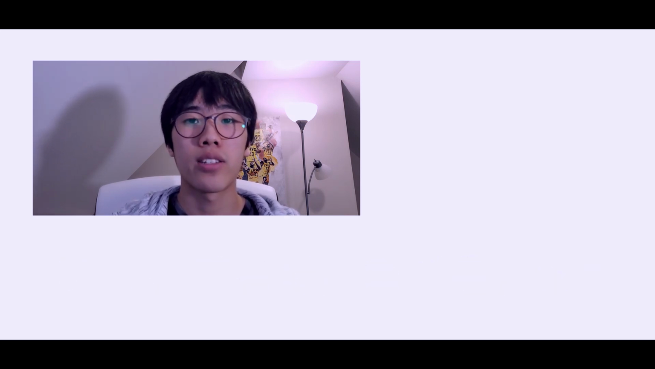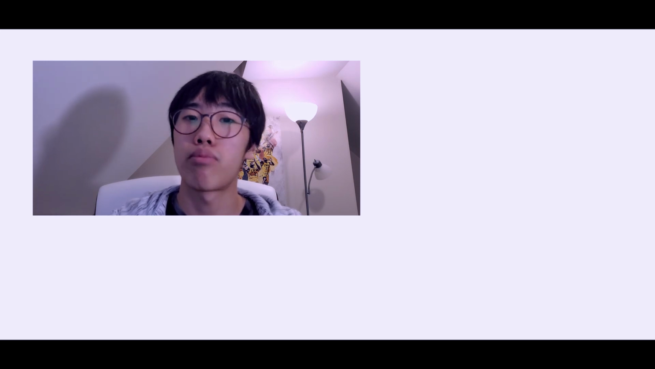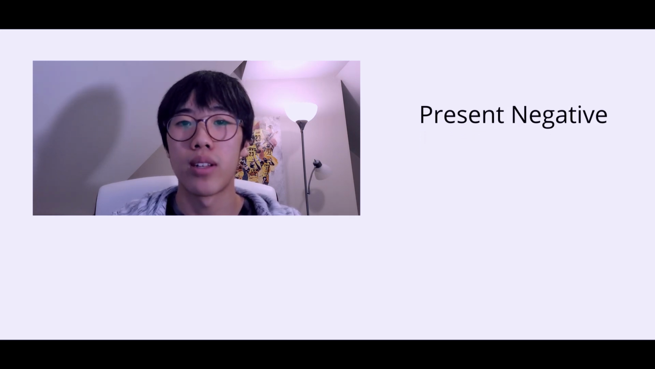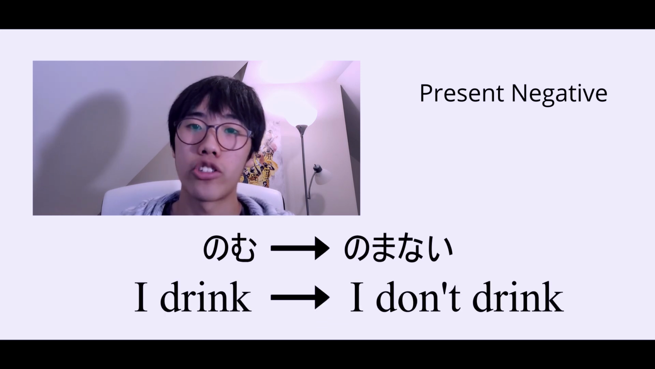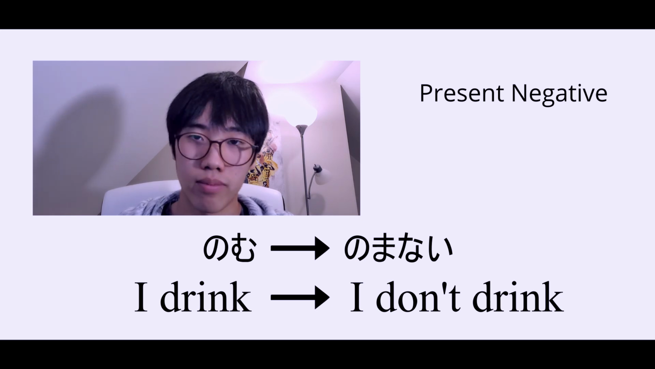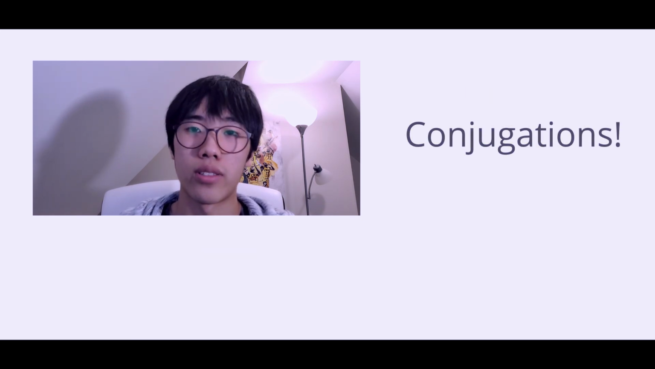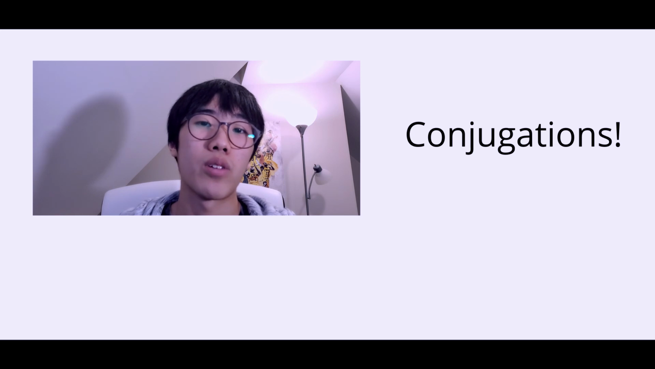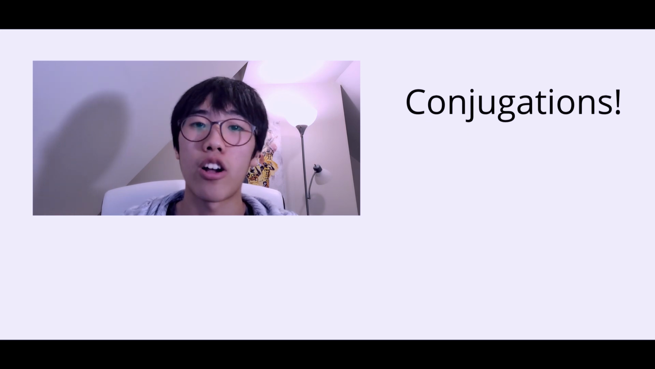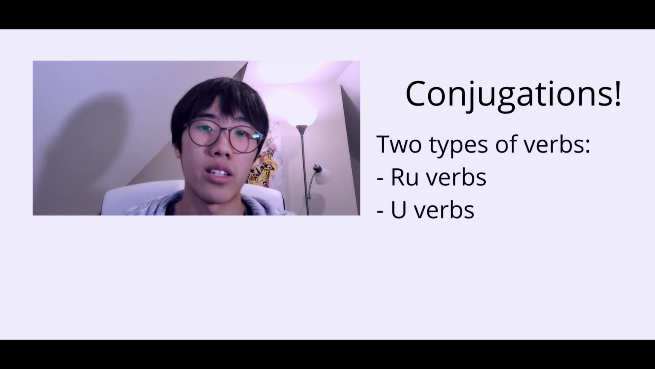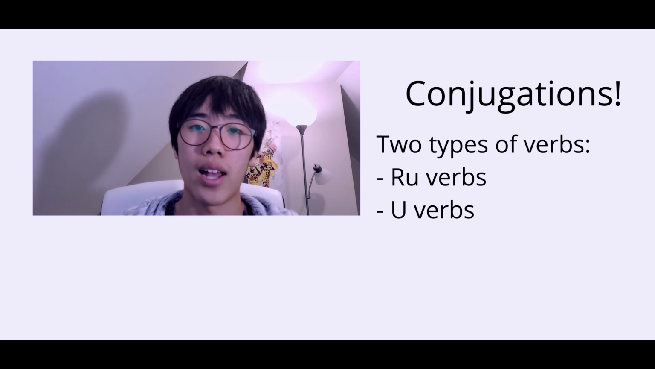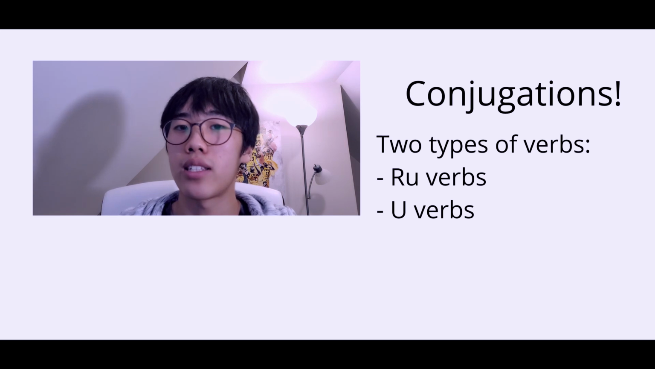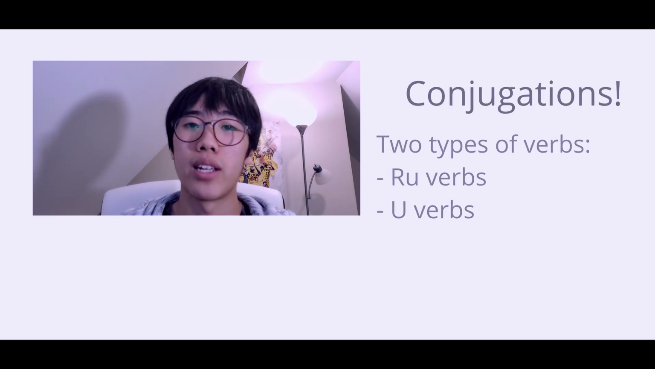Now let's change things up. Let's talk about the present negative of verbs. The present negative of 飲む, which is to drink, is 飲まない. So I drink, to I don't drink. Let's learn about the conjugations. So again, we learned about this earlier, but there are two types of verbs that you really need to know, which are the ru verbs and the u verbs. And depending on what type of verb it is, the conjugation steps are going to be different.